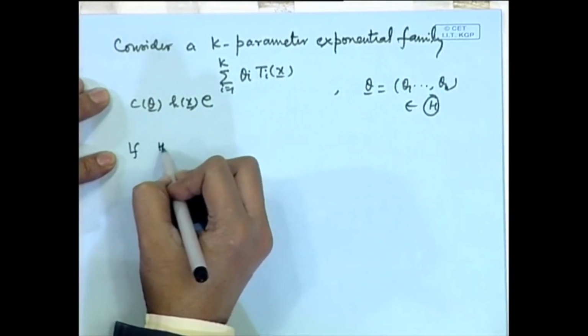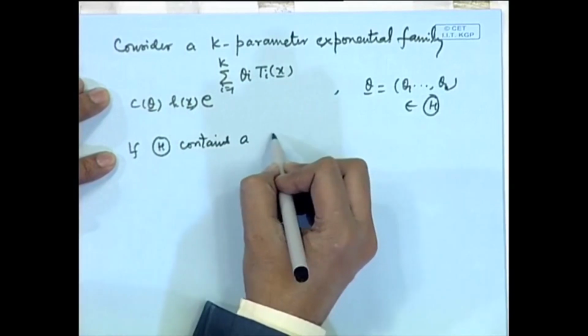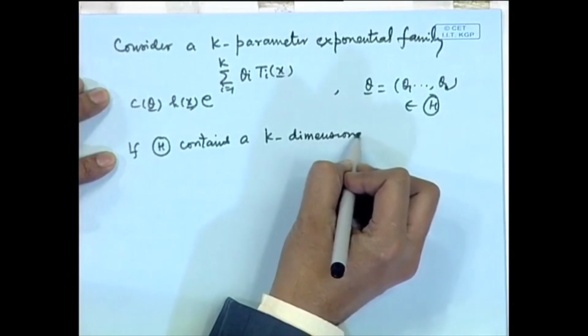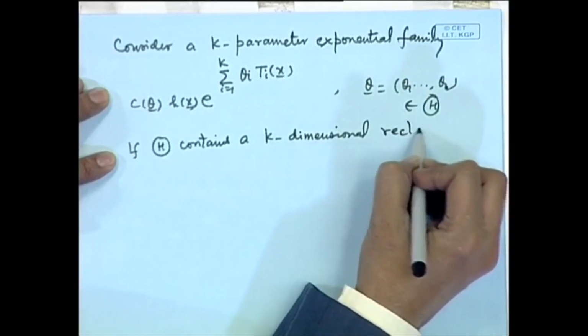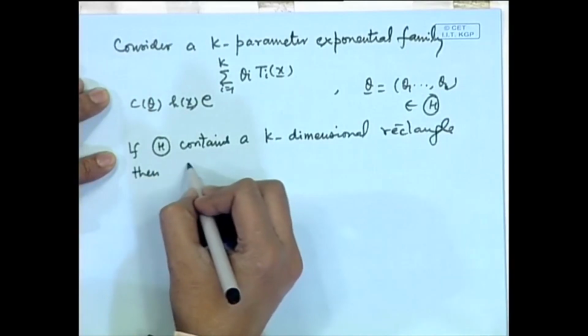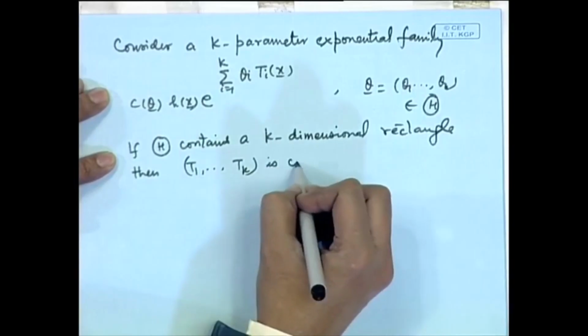If theta contains a k dimensional rectangle, then T 1, T 2, T k is complete.